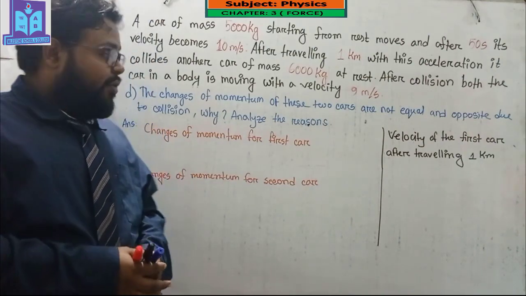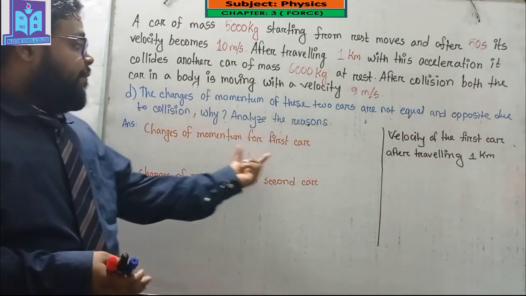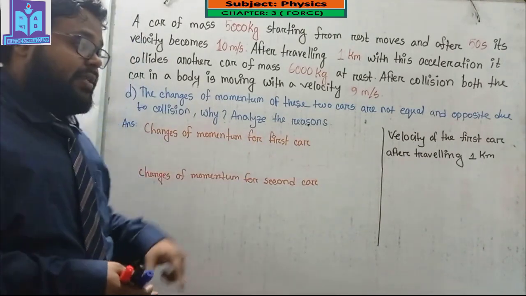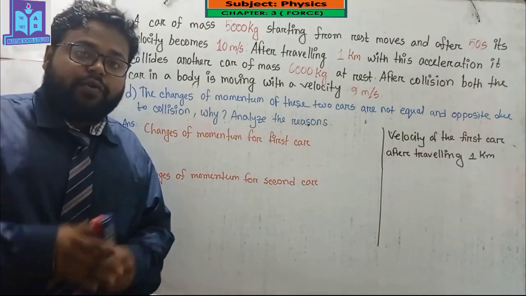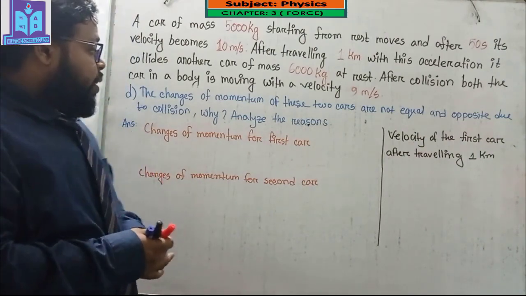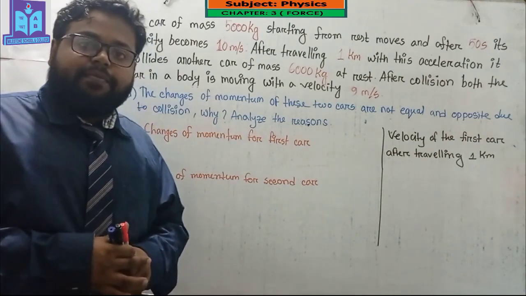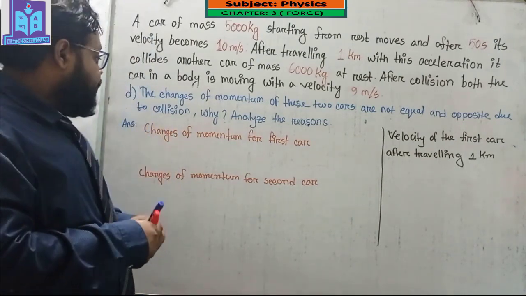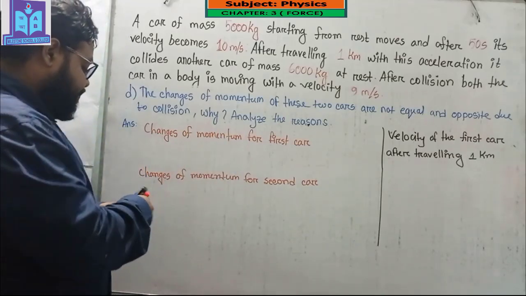We have to find out the change of momentum for the first car, and after that the change of momentum for the second car. Then we will analyze all of these changes of momentum.